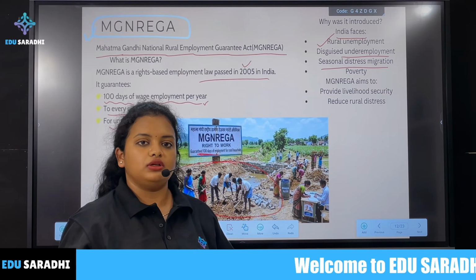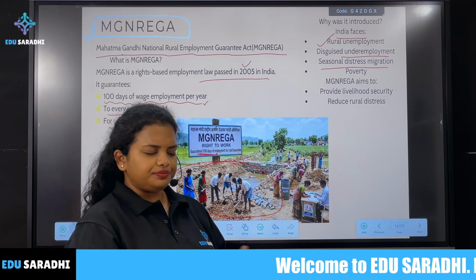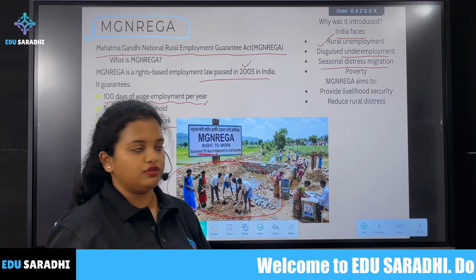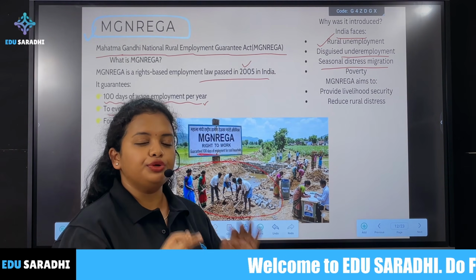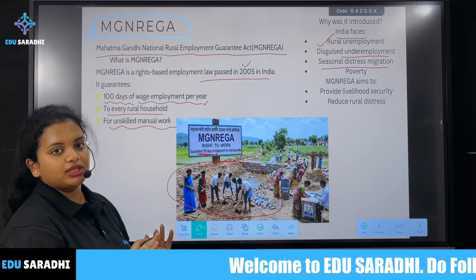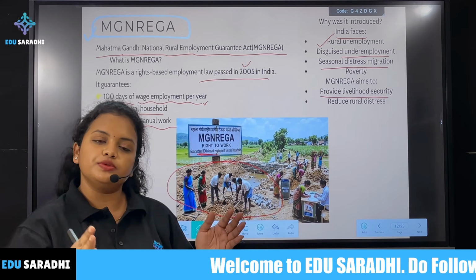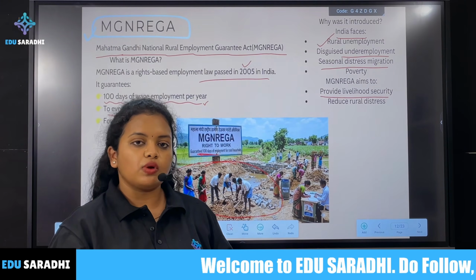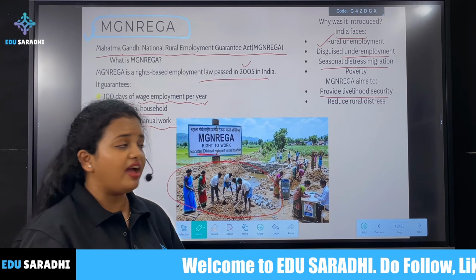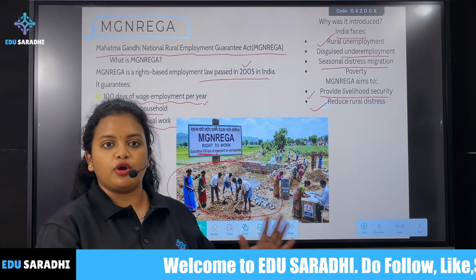In the remaining months they don't have a job. To ensure they have employment throughout the year, the government has brought this MGNREGA Act. It aims to provide livelihood security. If they only have jobs during the agriculture season, for only a few days, then in the other months they don't have income and they will suffer a lot. So to provide livelihood security and reduce rural distress, the government has brought this important act.